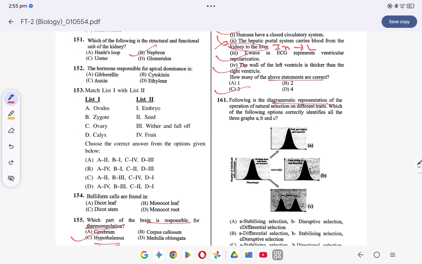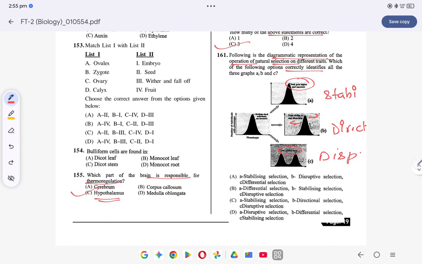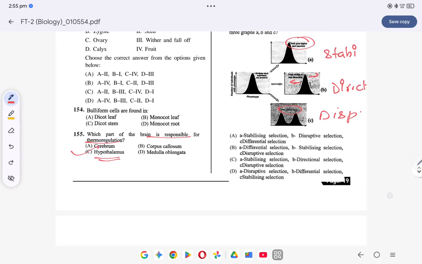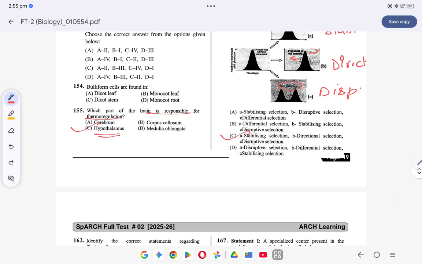The following is the diagrammatic representation of the operation of natural selection. Correctly identify. When the peak gets higher and narrower, this is stabilizing selection. When the peak shifts in one particular direction, this is directional. And when you have two peaks, what will this be? Disruptive. Correct. So the option will be A is stabilizing, B is directional and C is disruptive. What will the option be? C. Okay, coming to the next question.